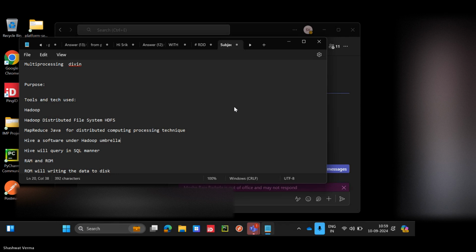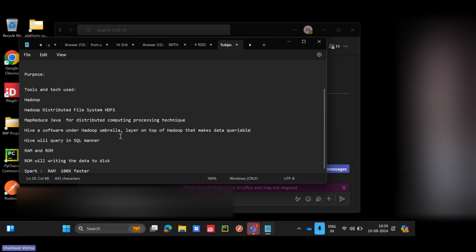It is kind of a layer on top of Hadoop that makes data queryable. Hadoop data we can query using Hive.